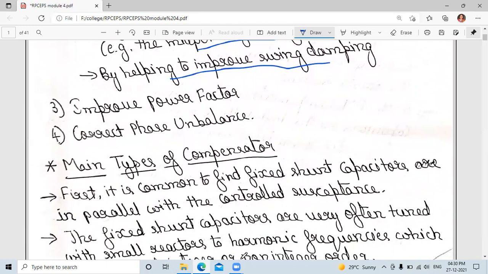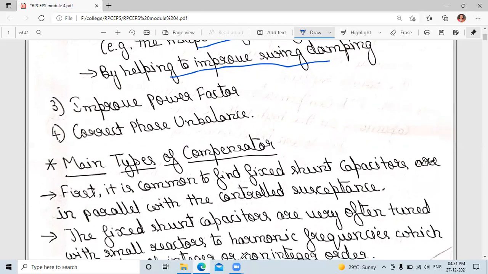Now we shall discuss the main types of compensator. Here we are reading about the static compensator. It is common to find fixed shunt capacitors in parallel with the controlled susceptance.